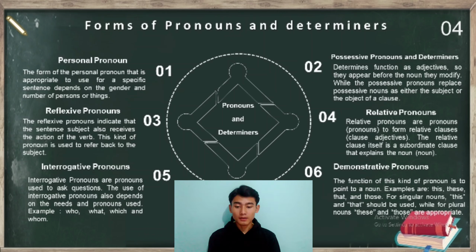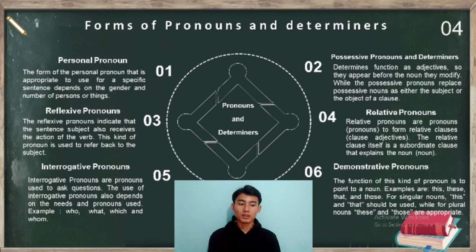And number 5, interrogative pronouns. Interrogative pronouns are pronouns used to ask questions. The use of interrogative pronouns also depends on the needs and the pronouns used. Example, who, what, which, and whom. And the last, demonstrative pronouns.